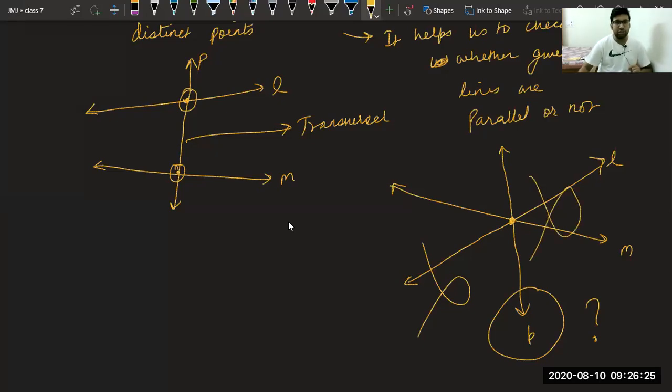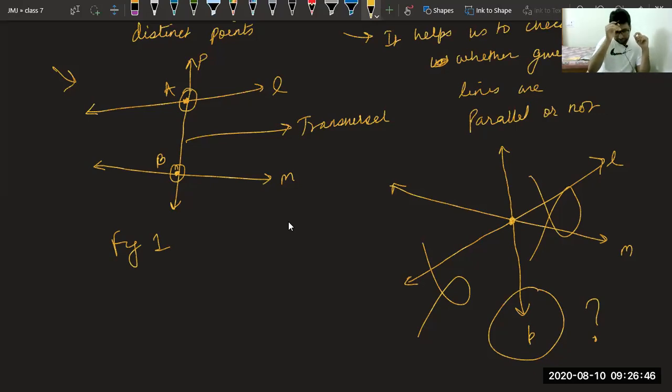But in this question, in this figure 1, you can observe this transversal P is cutting line L at this point, suppose A, and line M at point B. So as the transversal is cutting at two distinct points A and B, therefore P is a transversal.